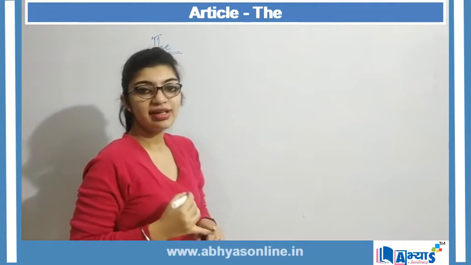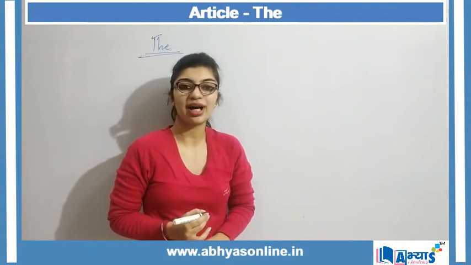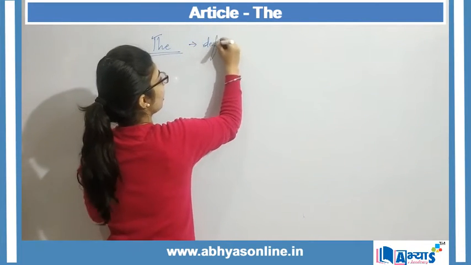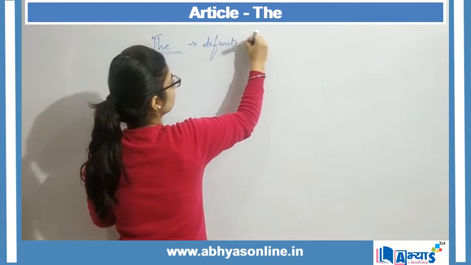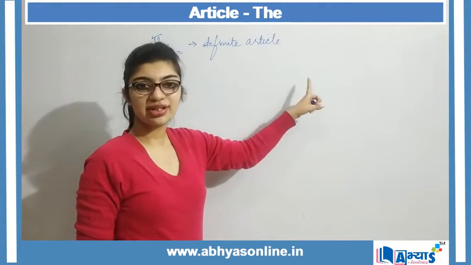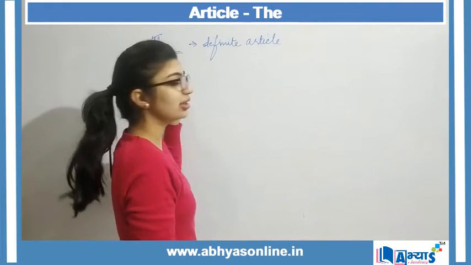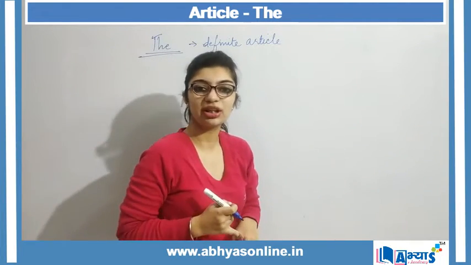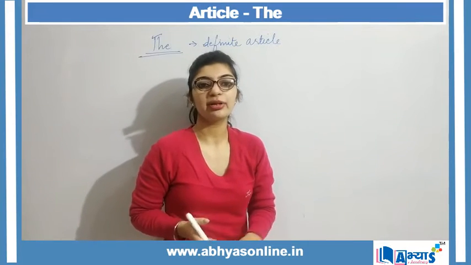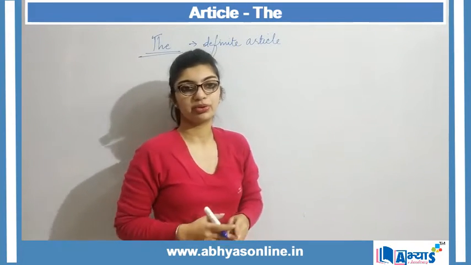Now since a and an were the indefinite articles, the over here is a definite article. The is a definite article, and the article the can be used with singular noun, or it can be used with plural noun, or it can be used for any group, right?